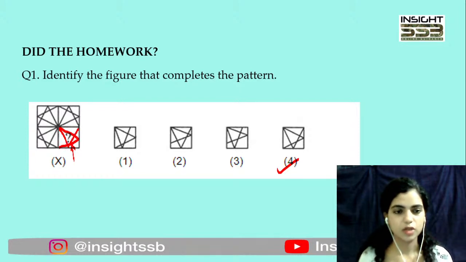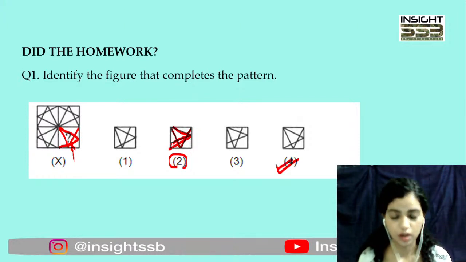So this particular situation is satisfied by option 4 here. You can see that option 2 kind of also has these two triangles, exactly उसी तरीके से लग रहे हैं ये भी, but you know कि ये equal नहीं है. ये triangle ऐसे ना जाके ऐसे एक corner पे आकर लगना चाहिए था, which is happening here in option number 4.